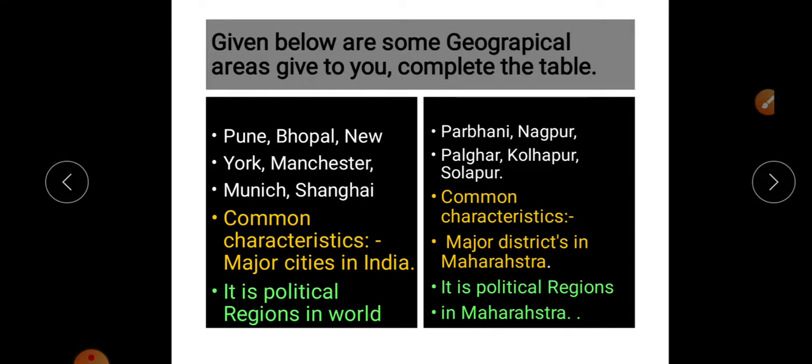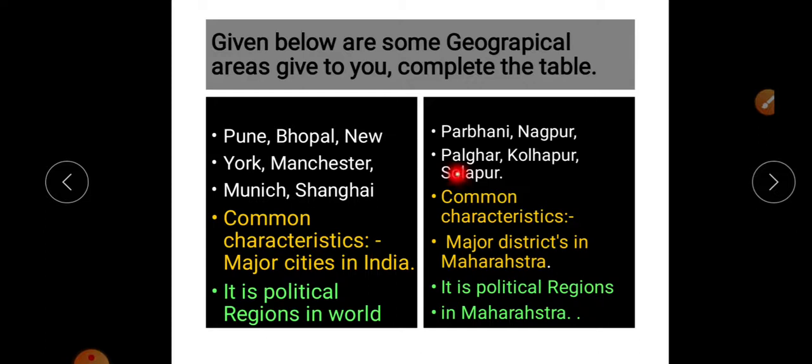These are the major cities in India and in other countries in the world. What can we say? We can say these are the major cities. Then due to the city, these are totally human factors, and that's why political regions in the world.